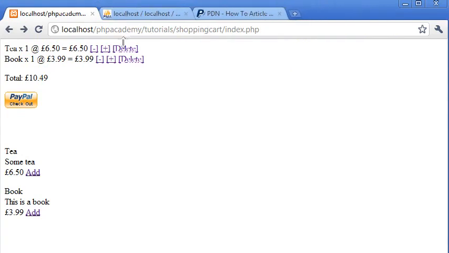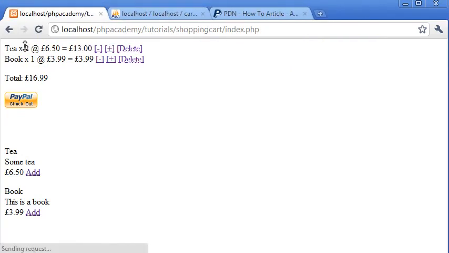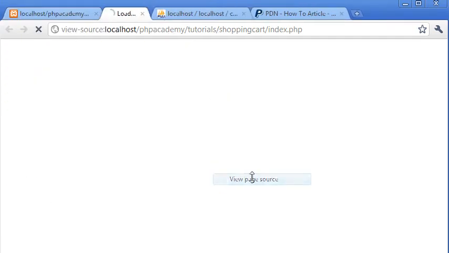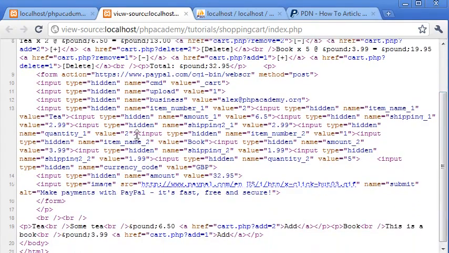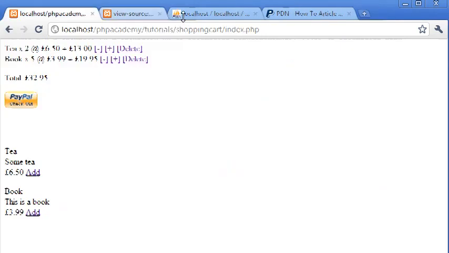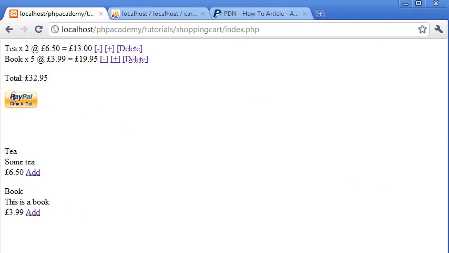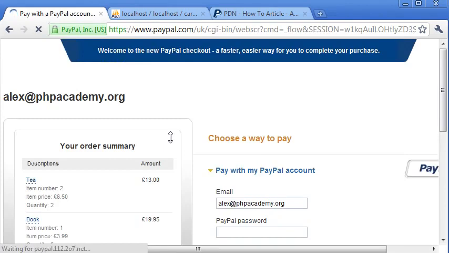So if I get rid of this source and I say add 2 quantities of tea and 5 quantities for the book, now if I refresh, you can see quantity 1 has changed to 2 and quantity 2 has changed to 5. So everything's been updated in our favour. Now when we click on PayPal checkout, we'll wait for the PayPal page to load, and all our items are being processed through.